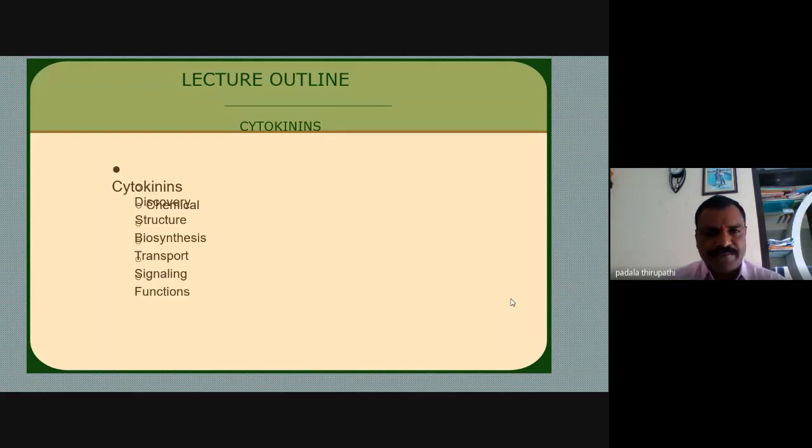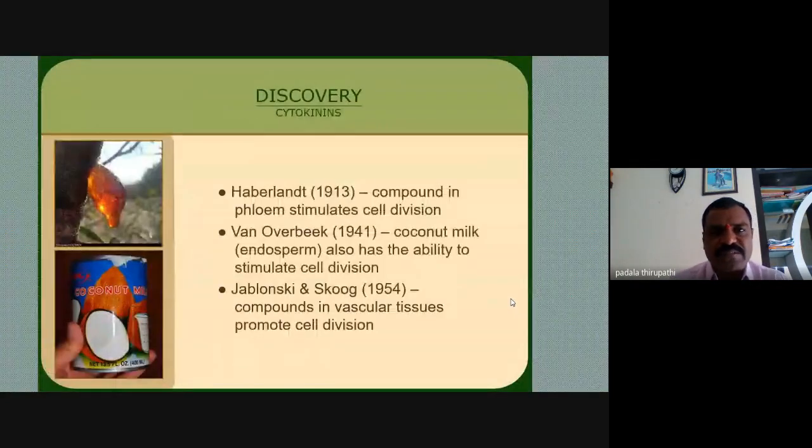is cytokinin. In this class we are going to discuss the discovery of cytokinins, the structure of the cytokinin, and the biosynthesis and transport of the cytokinin. The last one is the signaling, and the main functions related to agriculture, physiological functions, and related to horticulture technology and day-to-day life activities. So today we discuss the discovery of the cytokinin.